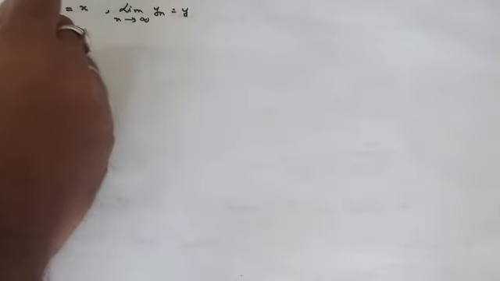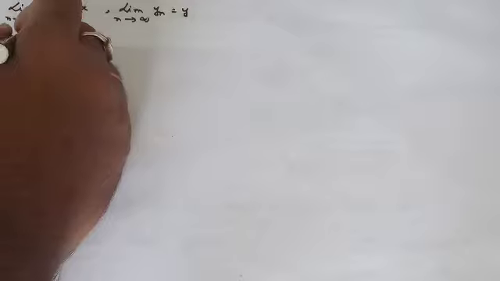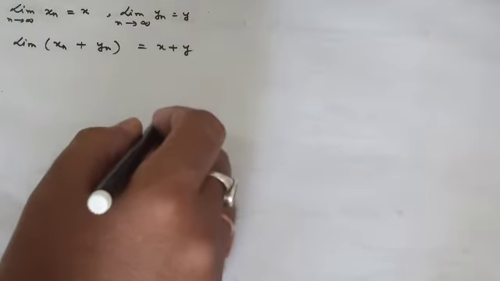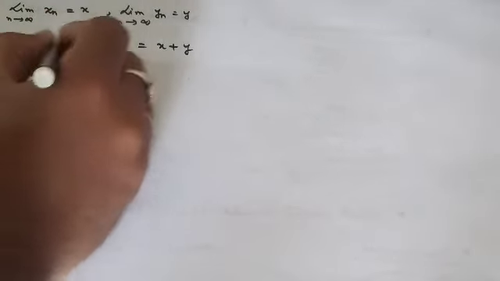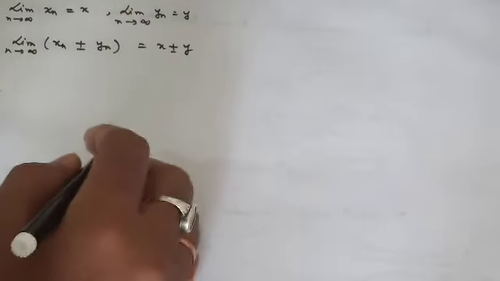Suppose limit xn equals x as n tends to infinity, and limit yn equals y as n tends to infinity. We are considering two sequences, xn whose limit is x and yn whose limit is y. So the first theorem says that if you add them, you are going to get x plus y, the sum of their limits. If you subtract them, it will be x minus y.